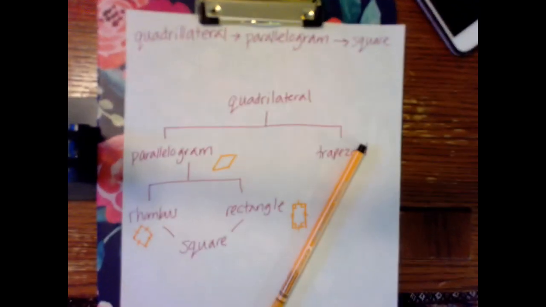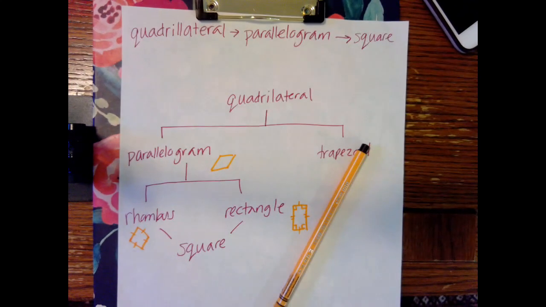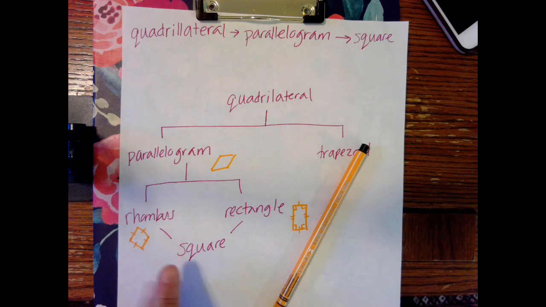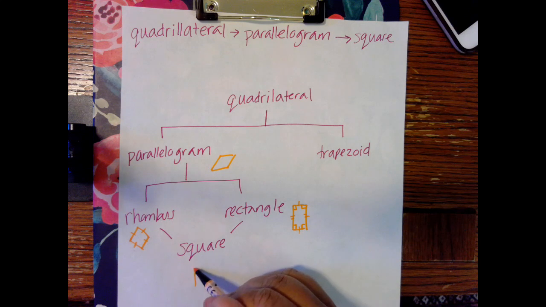And what's tricky with the parallelograms is that a square is both a rhombus and a rectangle. So square has the traits of the rhombus because all 4 sides are the same length.